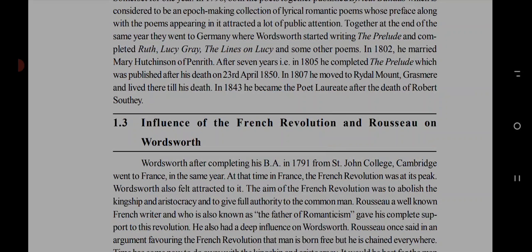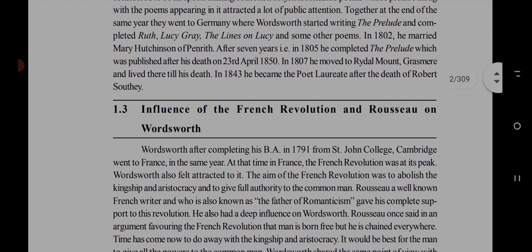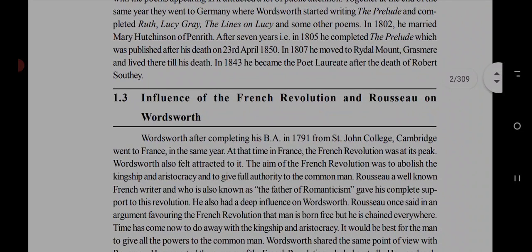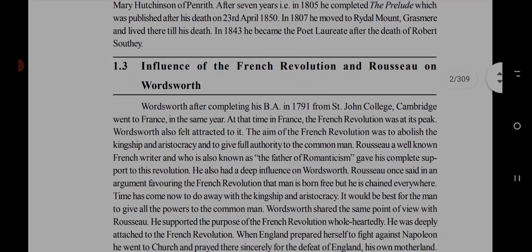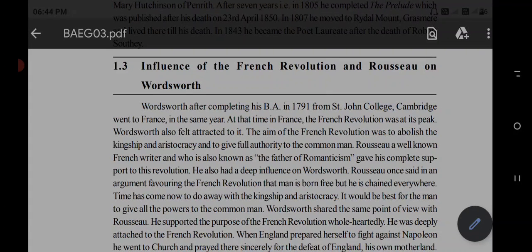The Prelude was published after his death, on 23rd April 1850. In 1807 he moved to Rydal Mount, Grasmere, and lived there till his death. In 1843 he became the poet laureate after the death of Robert Southey.